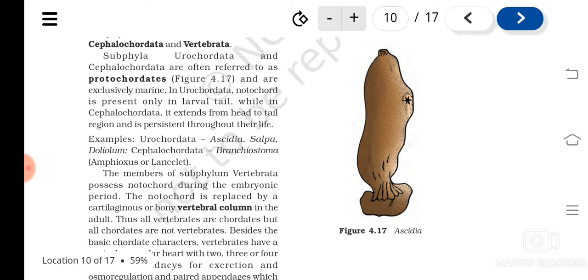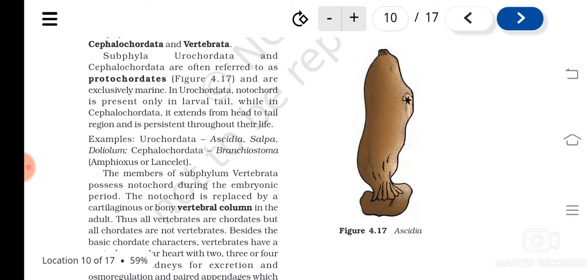Now the third subphylum is the Vertebrata. Vertebrata has one speciality: they have the notochord during the embryonic period, but it will be replaced by a cartilaginous vertebral column in the adult. Is it clear? You can see the notochord during the embryonic stage, and then it will be changed into the vertebral column.